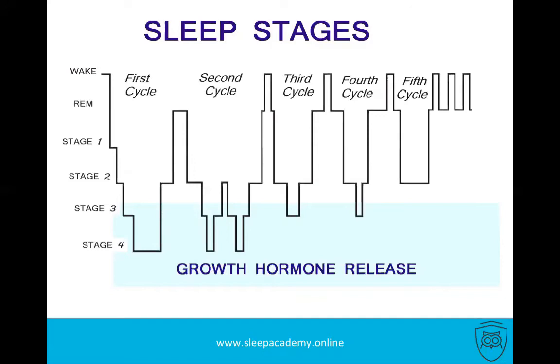This is how we actually sleep. And this is why it's better for us to go to sleep rather earlier than too late, because we don't want to miss out on that deepest, most restorative sleep. This is where most of the human growth hormone is released, because during the day we don't release human growth hormone, but only during our deepest sleep we release it. Therefore, children who don't get enough deep sleep don't grow as well as they could if they were to sleep well and spend more time in deep sleep.